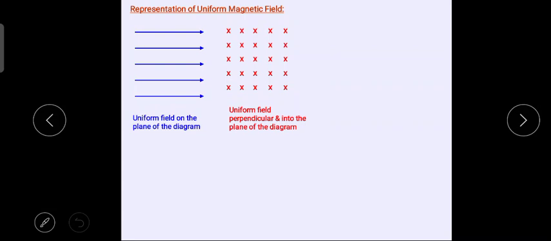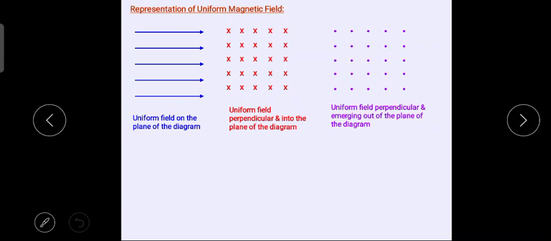If you make such an arrangement that you can see only the tail portion of an arrow, I can conclude from this that the magnetic field line is uniform because they are equidistant from each other and they are going into the plane. Now what if the magnetic field lines are coming out of the plane? It will be represented by a dot. Uniform nature means all lines should be equidistant.